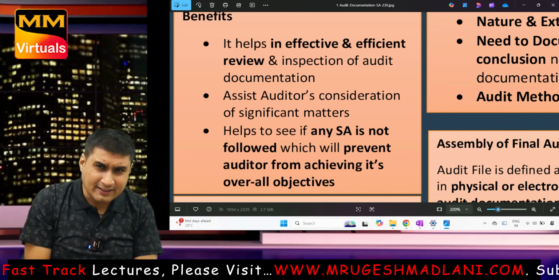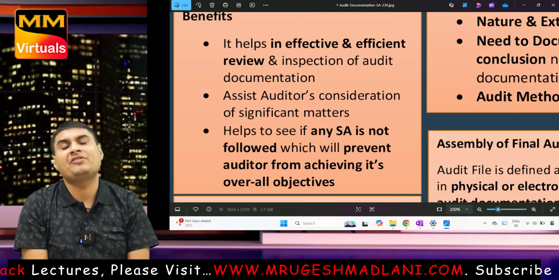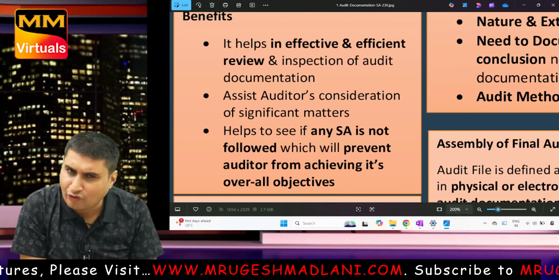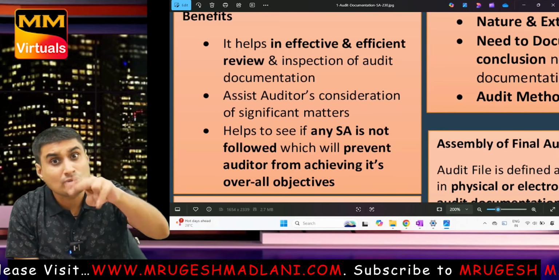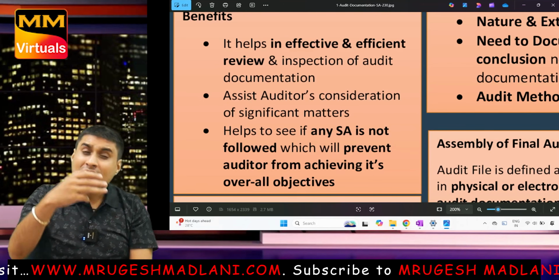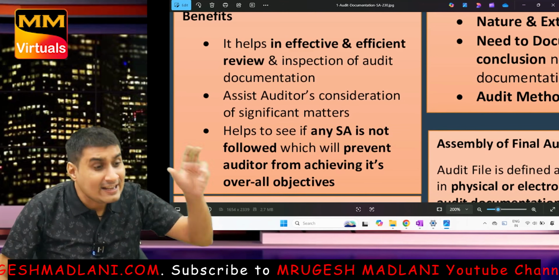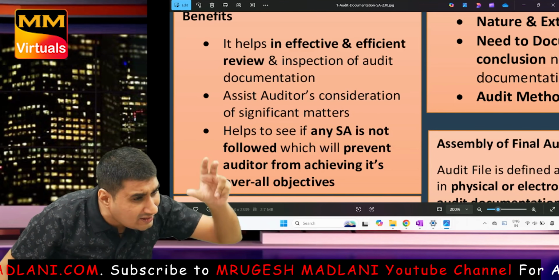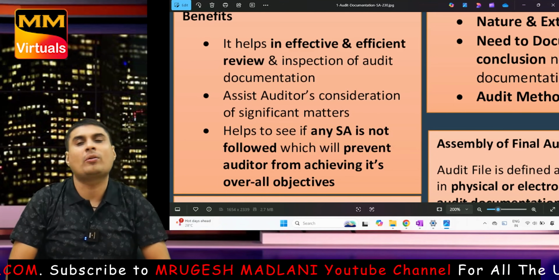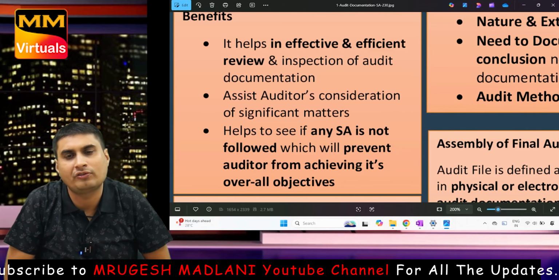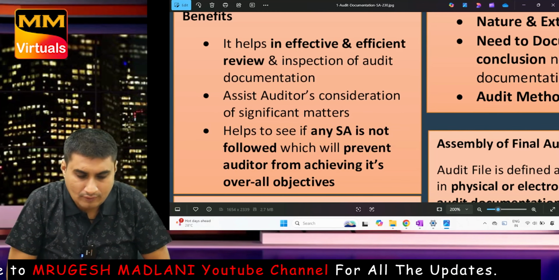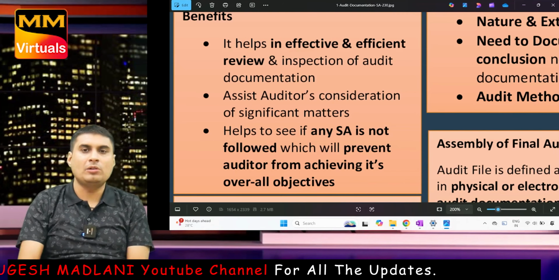Tell me, what are three benefits of audit completion memorandum or audit documentation summary? One, helps in effective and efficient review and inspection of documentation. Two, helps auditor in knowing significant matters. Third and last point, helps auditor to see if any individual SA objective is not achieved, which will prevent him from achieving the overall objective of audit. Over. Learn nicely, small break, 5 seconds.